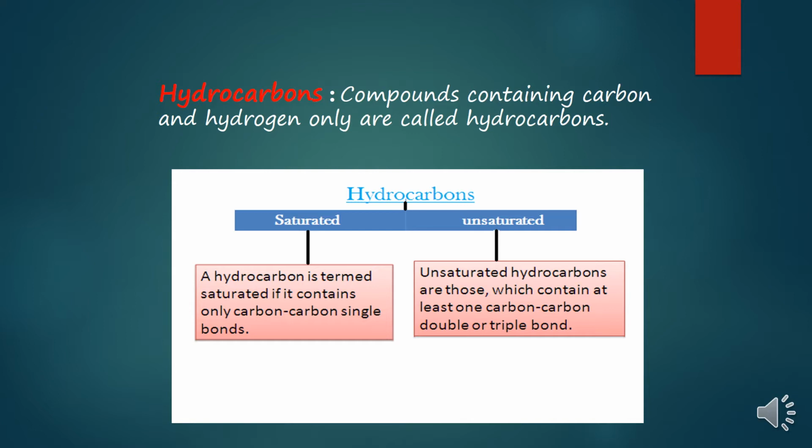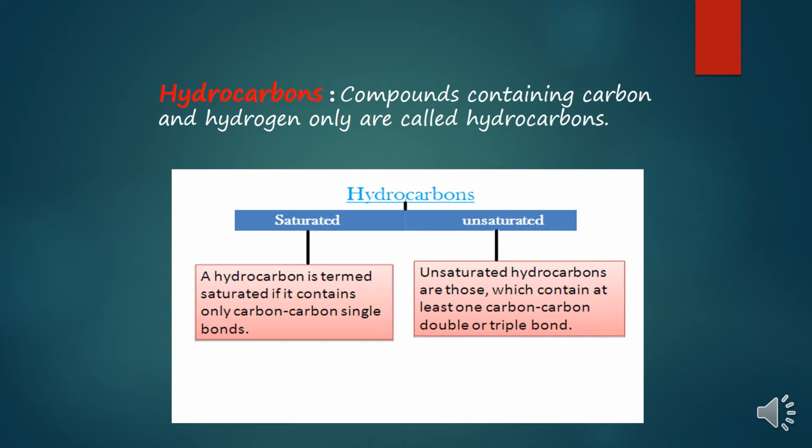Hydrocarbons are all those compounds which are made up of two elements, hydrogen and carbon. Hydrocarbons can be divided into two categories: saturated hydrocarbons and unsaturated hydrocarbons. Saturated hydrocarbons are those where in between carbon atoms there is a presence of single covalent bond. That means all the carbon atoms will be bonded to each other with single covalent bond only.